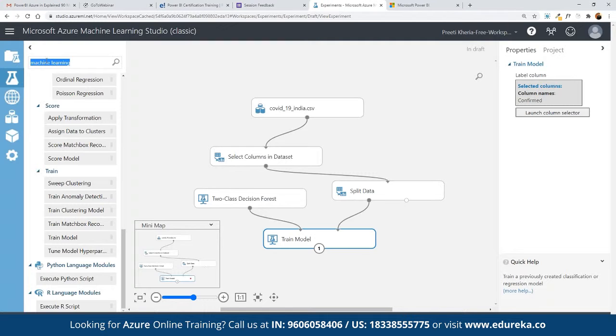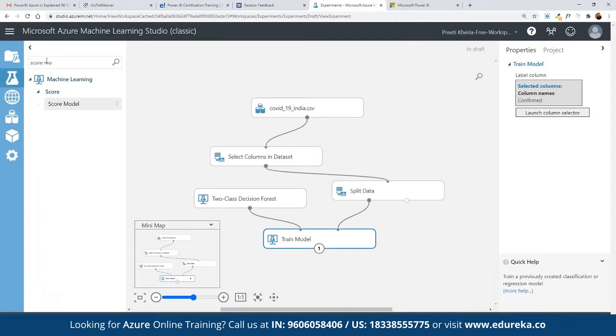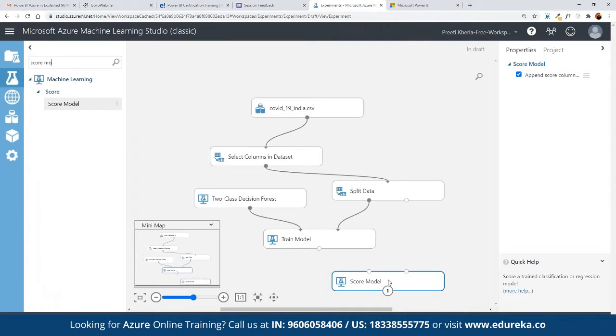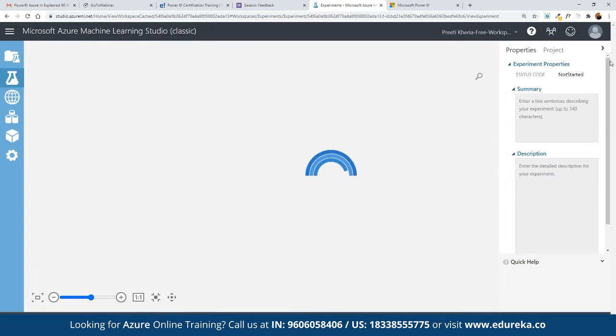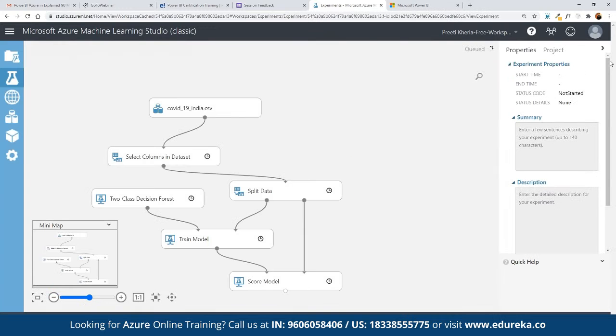Here we can search for score model. We define the score model and link it here along with the components that we want to integrate it with. Once we are done, we can simply run it to see. If each and every step is correct, we will be able to see the entire model created one by one. That means each model statement is currently being executed one by one, and if there are no issues, it is going to be deployed automatically.